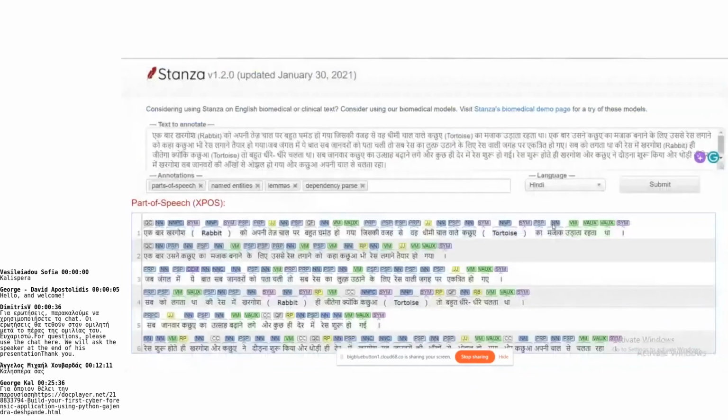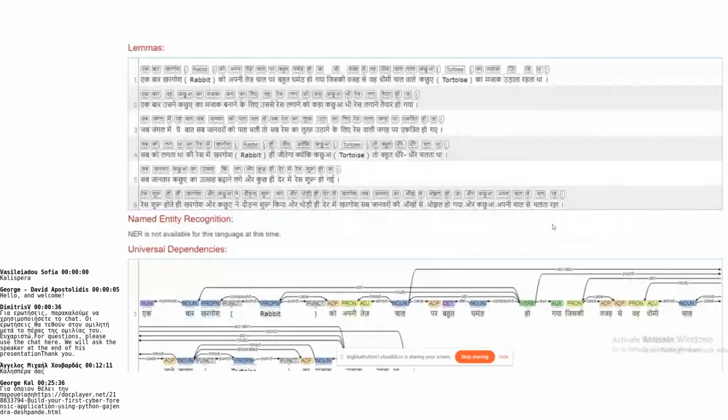The same story I had converted to Hindi and performed NLP on the Hindi text. Now you can see again it has identified the part of speech and the lemmas, but it has not identified named entity recognition. That means this feature is not yet supported. This is the case with any NLP package dealing with more than one human language. So you can assume this is an opportunity for you to implement this feature and become an open source contributor. Universal dependencies is also available here.